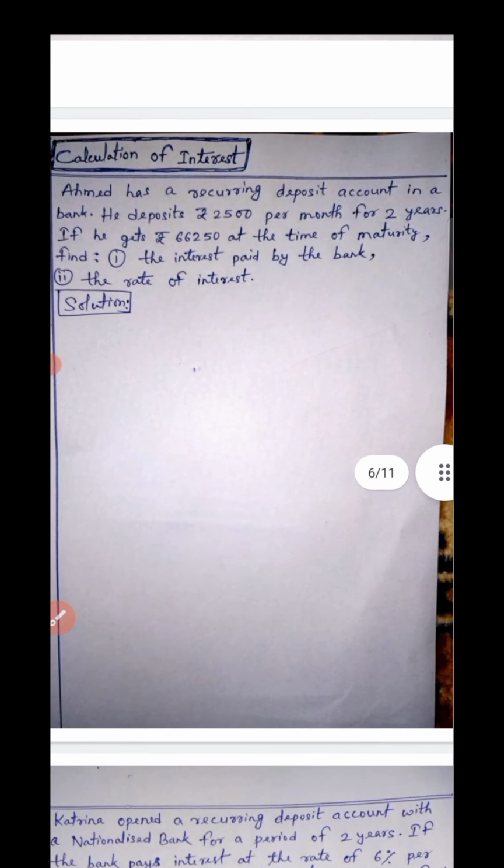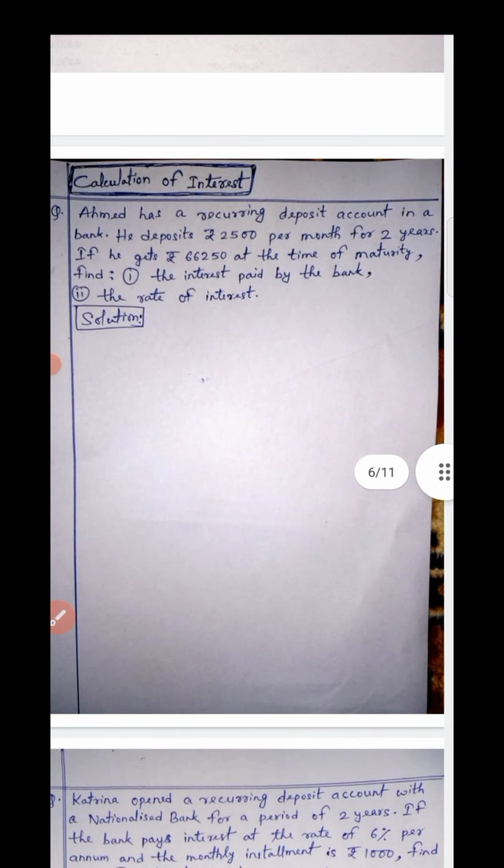Ahmad has a recurring deposit account in a bank. He deposits rupees 2500 per month for 2 years. If he gets rupees 66,250 at the time of maturity, find the interest paid by the bank. Number 2, the rate of interest. This is a question I have taken from the banking chapter, and we have already learned this chapter, so it's very easy for you to do this question.